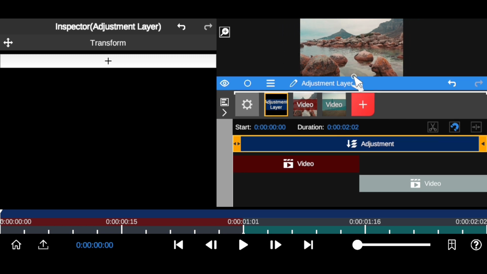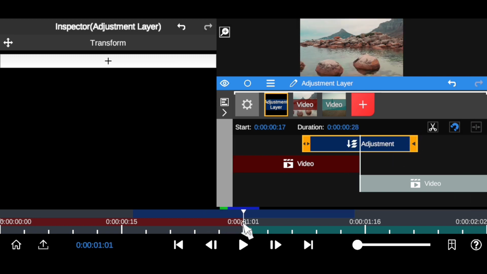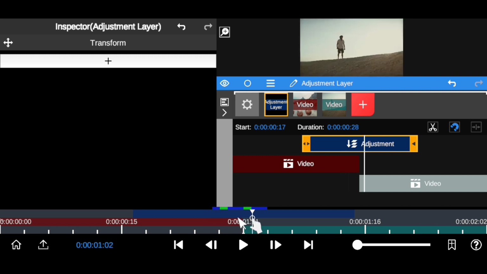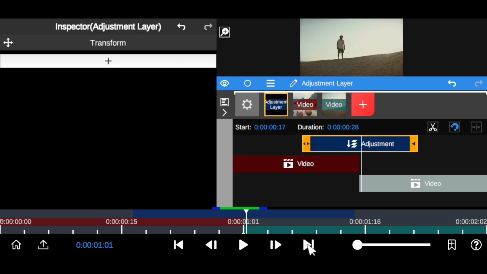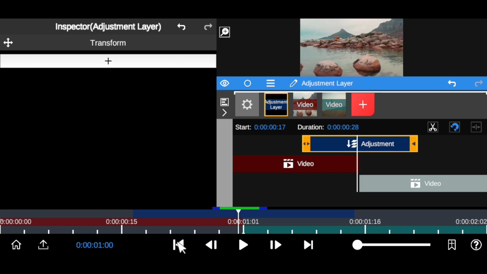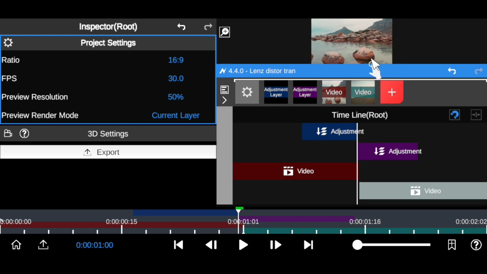Next, I'm going to make sure this is a little bit somewhere here and somewhere here. All I want to do next is bring the timeline to the cut right here. Make sure it's in between the cut, or you can use these navigating tools to get the exact cut. You want to make a cut on the adjustment layer, so make sure you click on the adjustment layer and make a cut right here. As you can see, I've cut the adjustment layer into 2 because I only need them in 2 pieces.